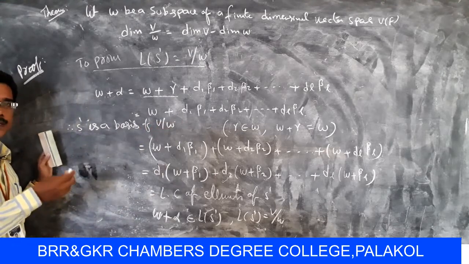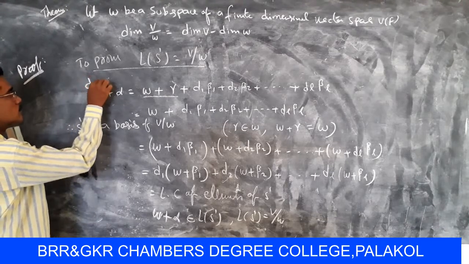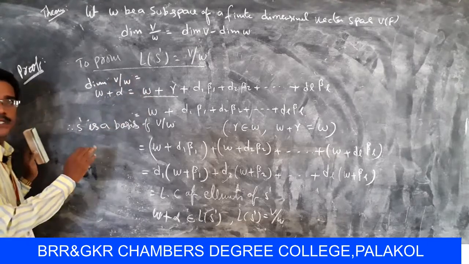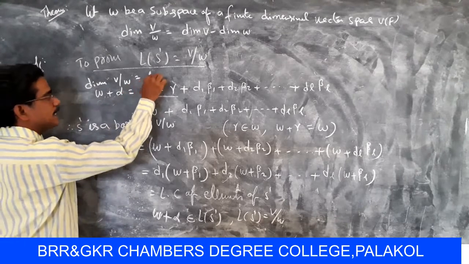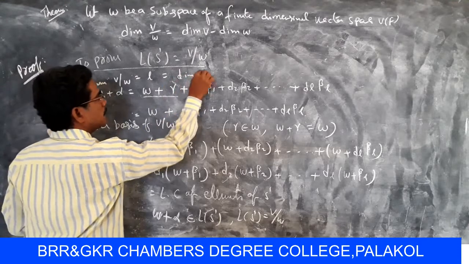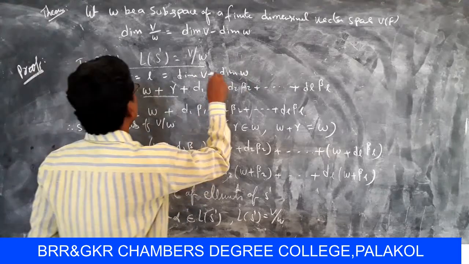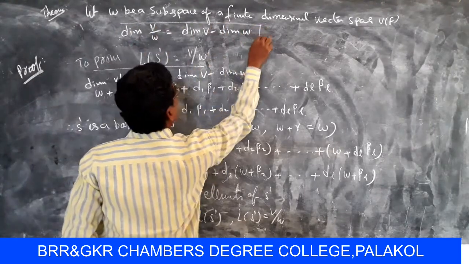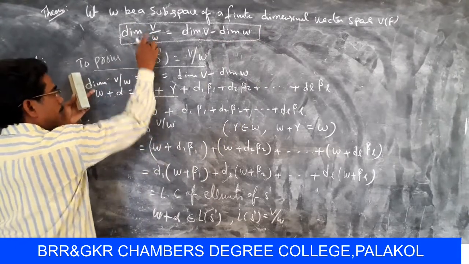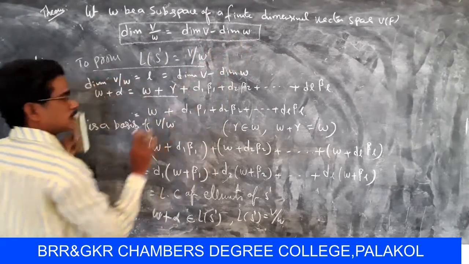So finally, dimension of V by W equals L. Already by the above cases, L means dimension V minus dimension W. So finally dimension of V by W equals dimension V minus dimension W. Hence the theorem is proved.